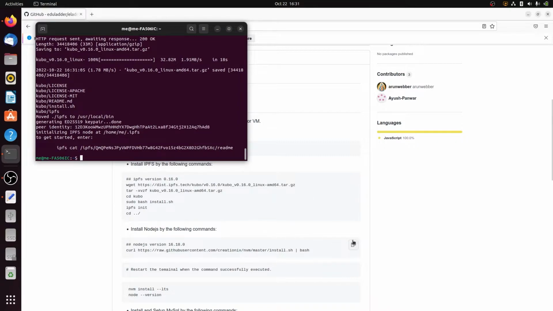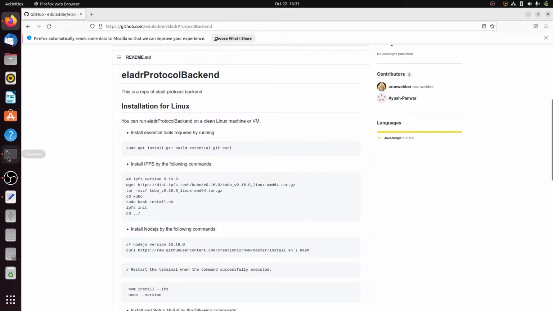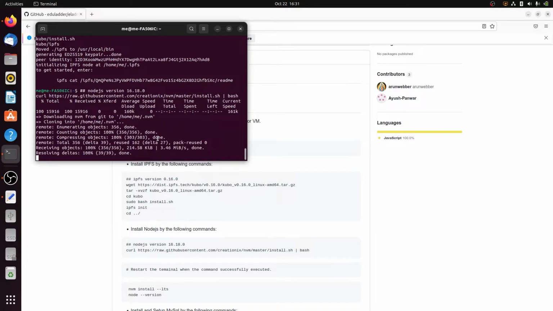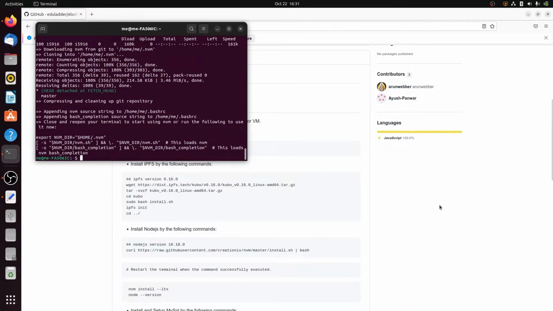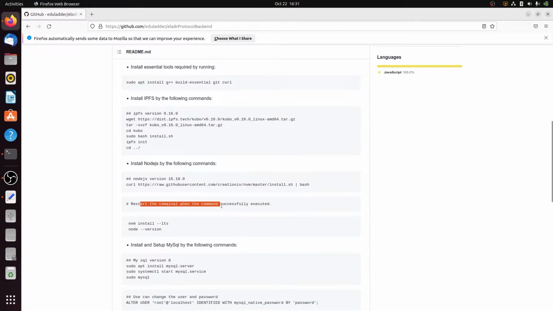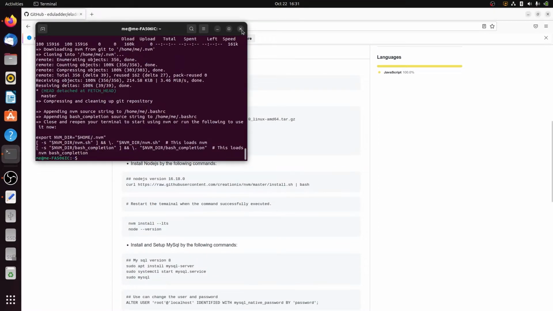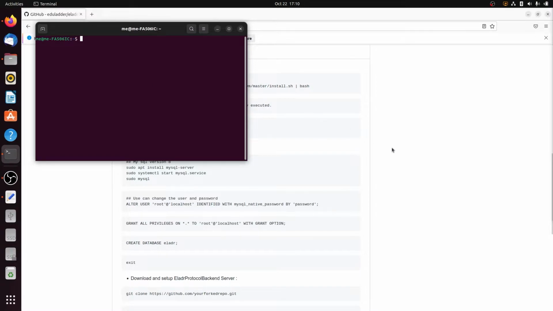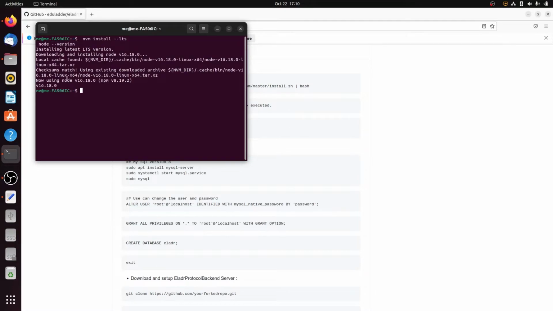Now the next step is to install Node.js. To install Node.js, just copy this command and paste it in our terminal. Okay, our environment is installed. Now it says to restart the terminal, so I just close it, reopen it, and copy the next two commands. With this, you can see our Node.js is successfully installed.